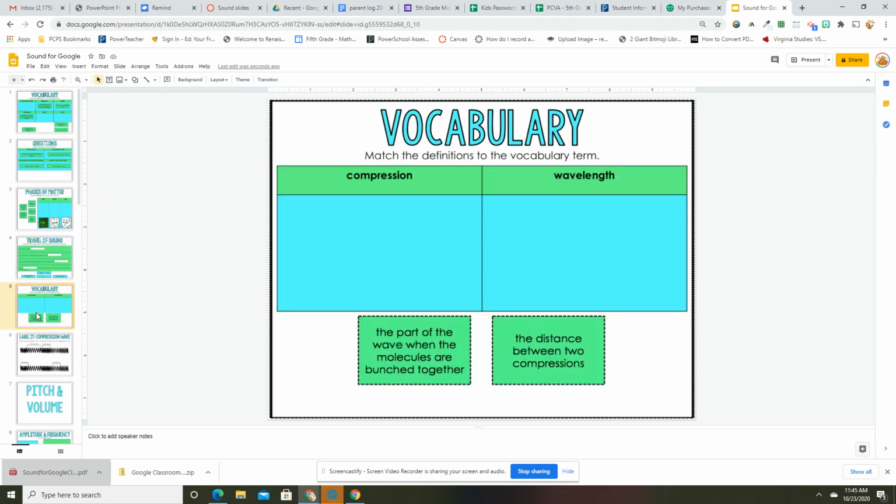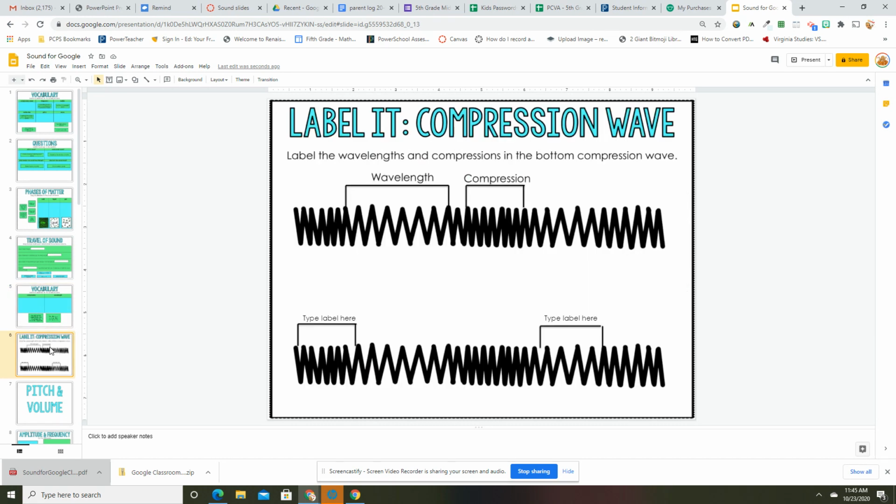All right, vocabulary. Match the definitions to the vocabulary term. Compression and wavelength. I'm not going to do this one for you either. I think that you'll be able to figure that one out with your notes. Label it compression wave. Label the wavelengths and the compression in the bottom of the wave. So you have to type it. What's happening here? Oh, you have to type.